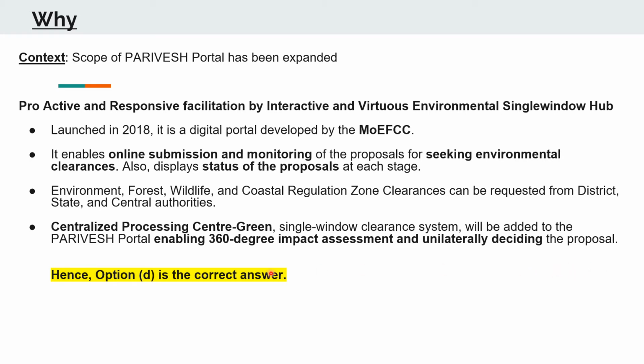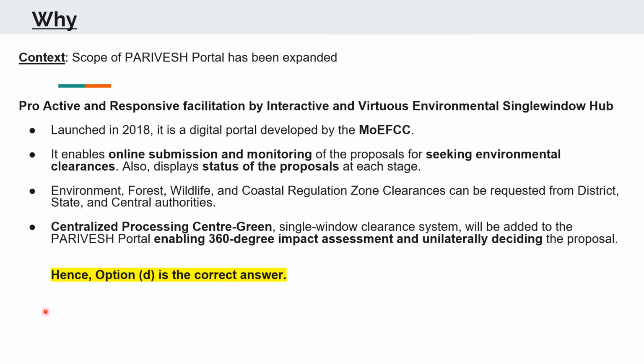And one feature is that one single platform can be used to request the district level authorities, the state level, as well as the central level authorities. So a person does not have to reach 3 different levels of authorities or 3 different windows to ask for the permission regarding one single project.